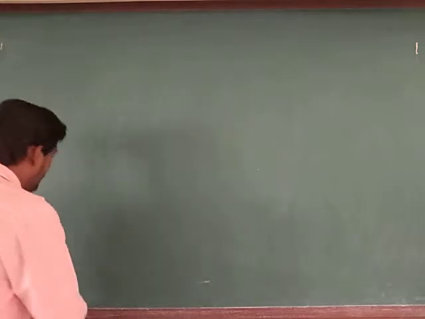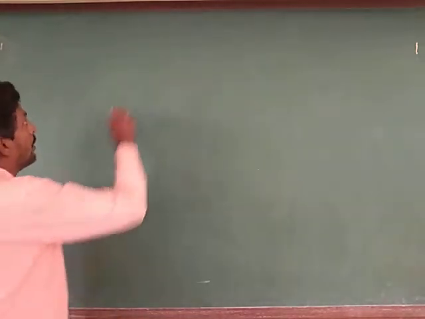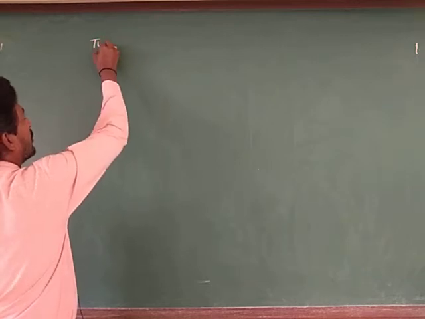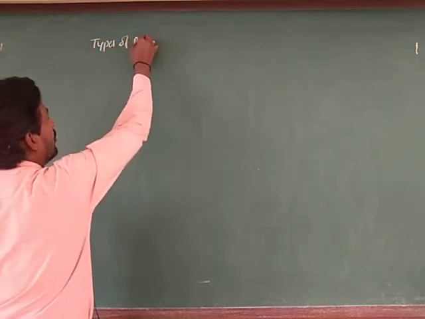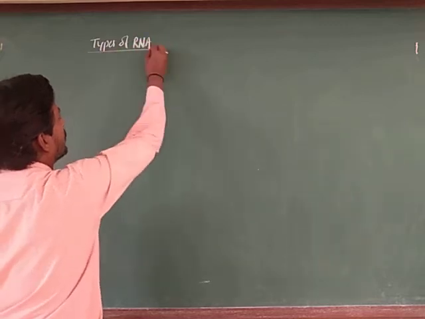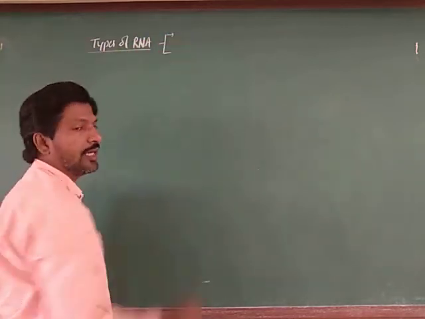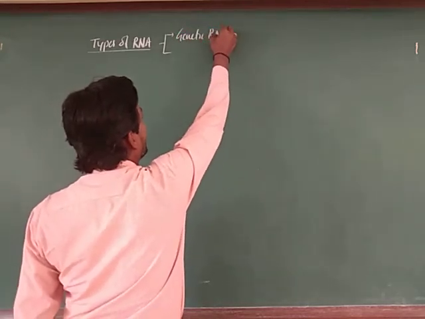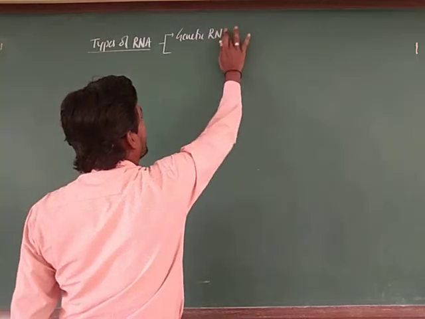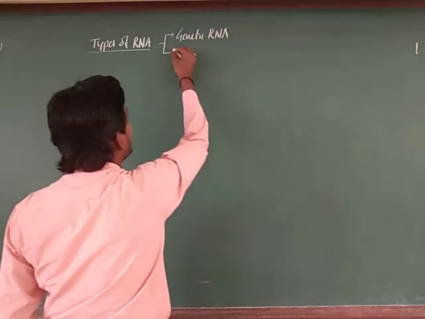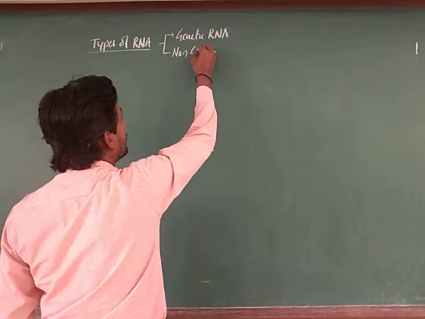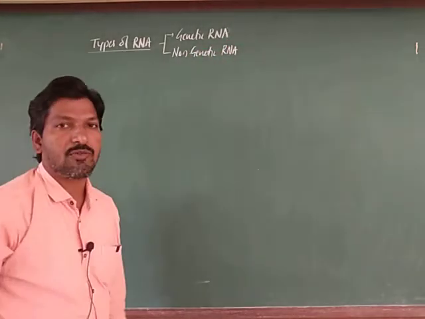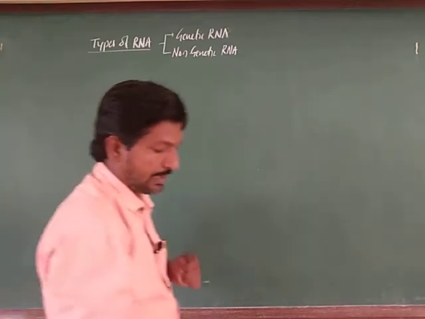So, let me talk about the types of RNA we were discussing in the previous video. As you know, there are two types of RNA. One is genetic RNA and the other is non-genetic RNA. These are the two major types of RNA which we observe in the cells, right.